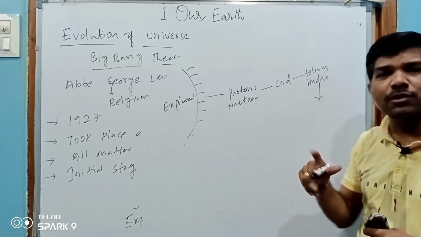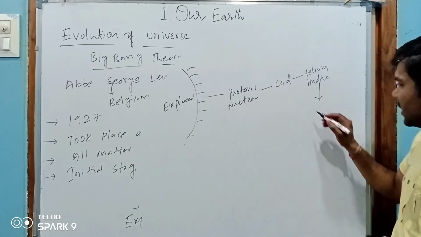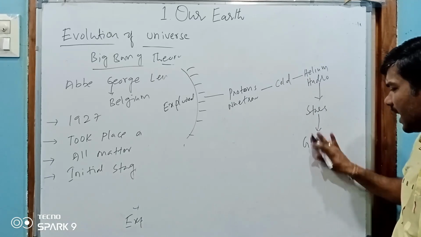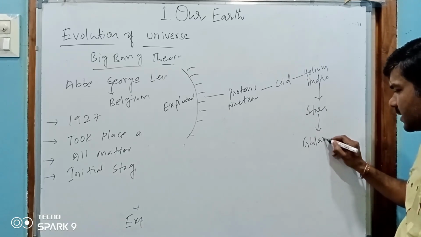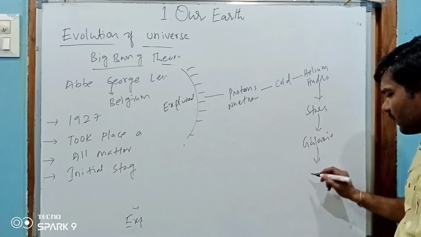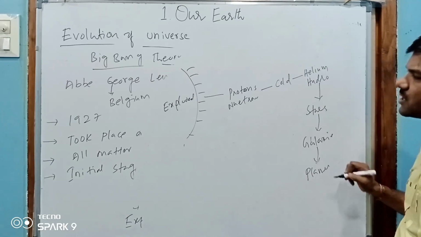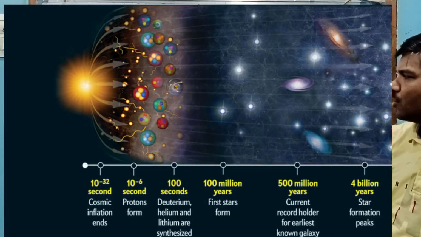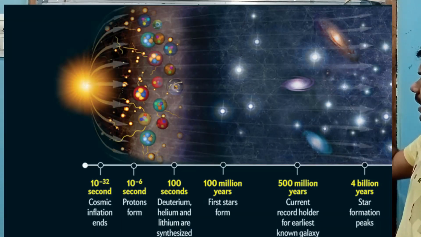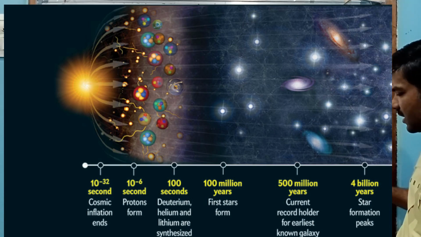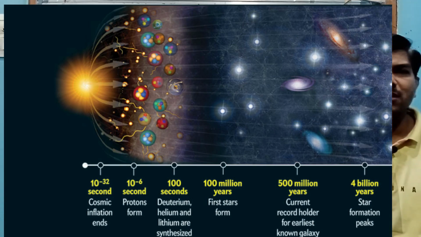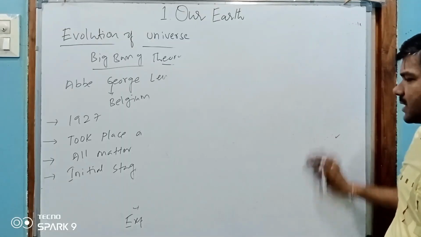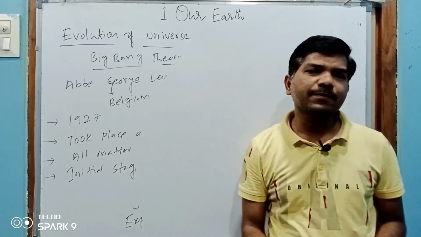After helium and hydrogen, once you remember Immanuel Kant's theory, stars were formed. After stars, galaxies were formed. After the galaxies, planets were formed. So this is a sequence: the explosion, the sun, protons and neutrons became cold, then helium and hydrogen, stars, galaxies, planets and earth. So this is the sequence of formation of these galaxies and other planets.